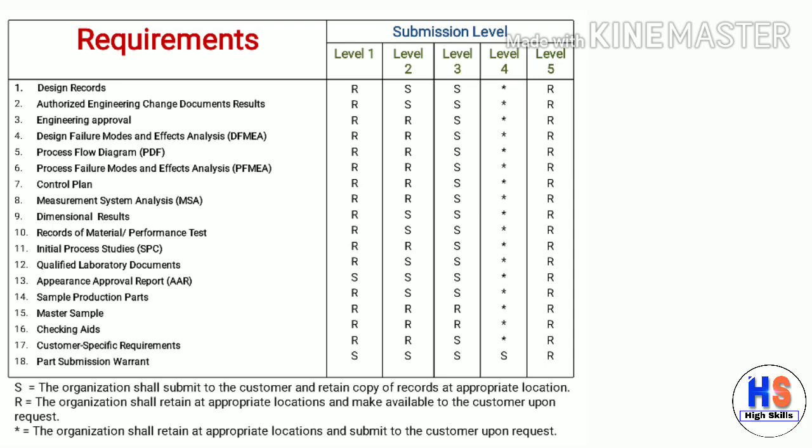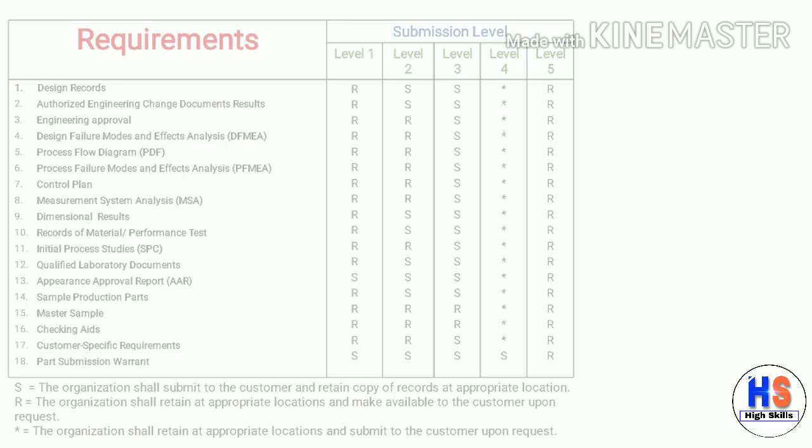So friends, where S is mentioned, it means the organization shall submit to the customer and retain a copy of records at an appropriate location. Where R is mentioned, this means the organization shall retain at an appropriate location and make available to the customer upon request. Where star is mentioned, this means the organization shall retain at an appropriate location and submit to the customer upon request. So these are the requirements of PPAP and their different submission levels.